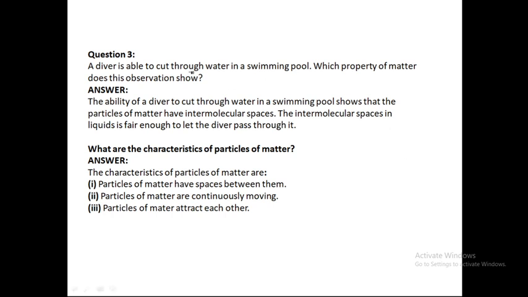Then you see a diver. Who is a diver? A diver is the one who takes a deep dive into water. A diver is able to cut through the water in a swimming pool. Then which property of matter does this show? See the ability of the diver to cut through the water. Why can a diver cut through the water?